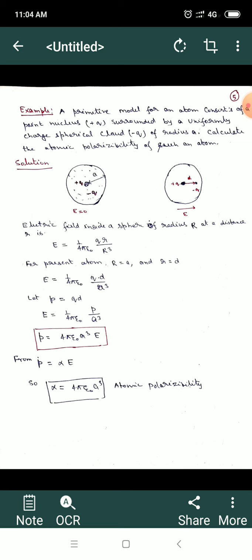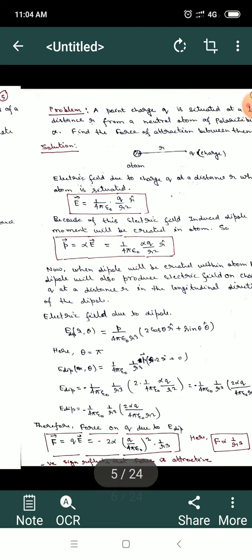We define the dipole moment p vector, which is equal to q into d. Putting this value in, the electric field is equal to 1 upon 4 pi epsilon 0 p upon a cube. So we can write the dipole moment p is equal to 4 pi epsilon 0 a cube into E. We have defined that p is equal to alpha E. By comparing these two equations, we find that alpha is equal to 4 pi epsilon 0 a cube. This is known as the atomic polarizability, and this is what we wanted to calculate in the given problem.